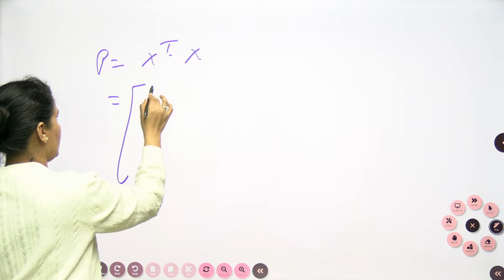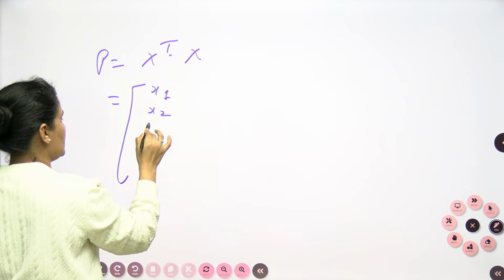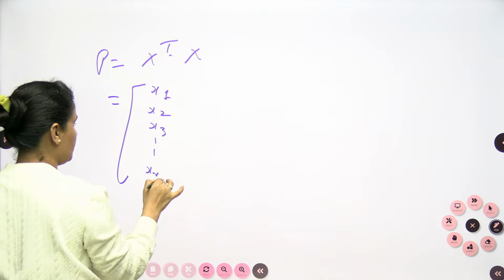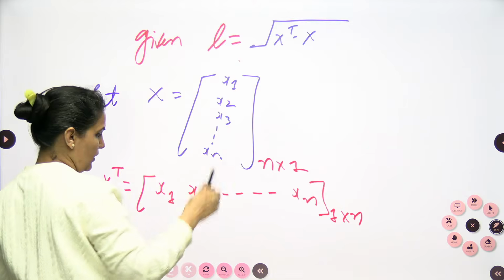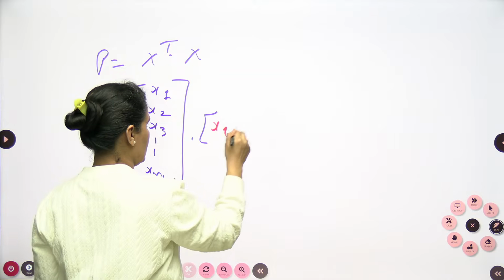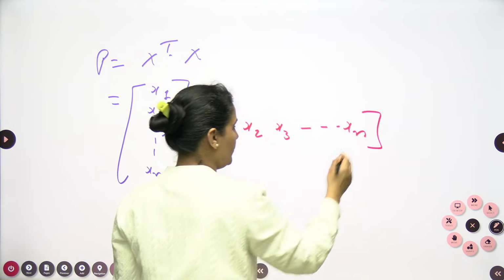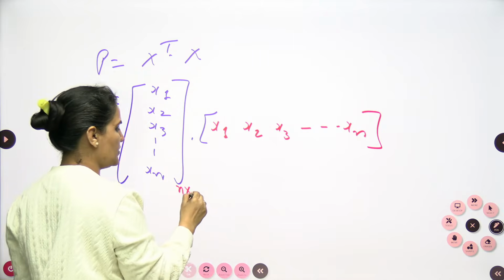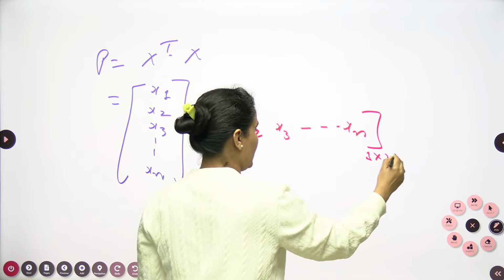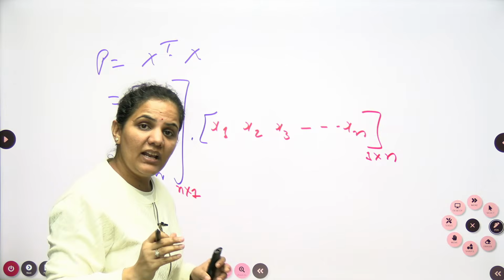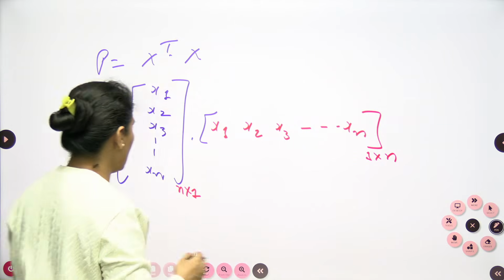X transpose is given to you as x1, x2, x3 and so on, xn. And x we already get from here, which is x1, x2, x3 and so on, xn. So when I go with the multiplication, this is an n cross 1 matrix, this is a 1 cross n matrix. When I multiply, I will have an n cross n matrix, a square matrix.